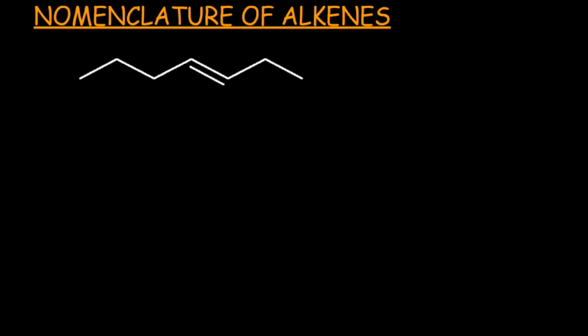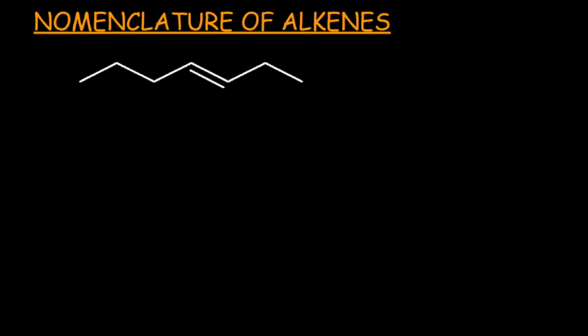Students, according to IUPAC nomenclature, you first have to divide the molecule into three basic parts: prefix, heading part, and suffix. If you don't know what the heading part of the molecule is, or what prefixes and suffixes are, you just have to watch this video in the I button. After selecting the heading part, prefix and suffix, you have to write the name of the molecule such that the name would be a single word with the first letter being capitalized. Numbers would be separated by a comma and numbers and alphabets would be separated by a hyphen.